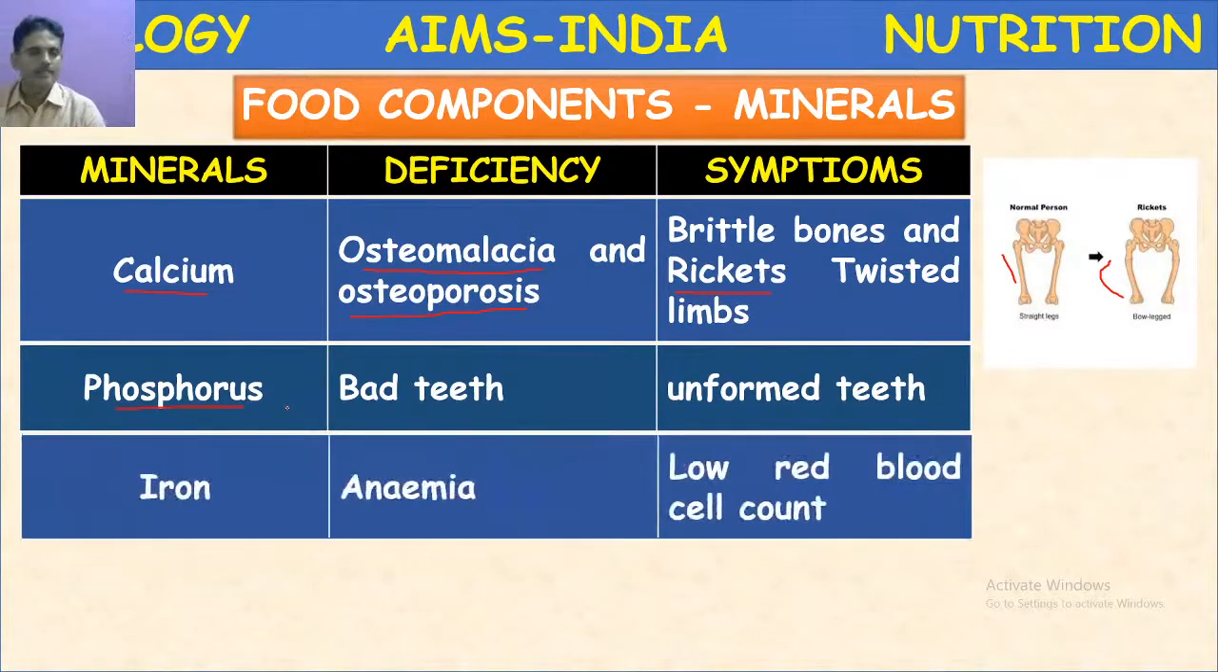Next, iron. Iron is a very important element or mineral nutrient. Its deficiency leads to anemia. Anemia means weakness. People with iron deficiency get dark circles beneath the lower eyelid. Dark circles are formed due to this iron deficiency, and also their nails do not look red.